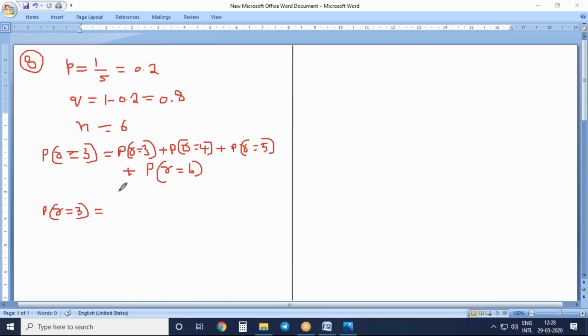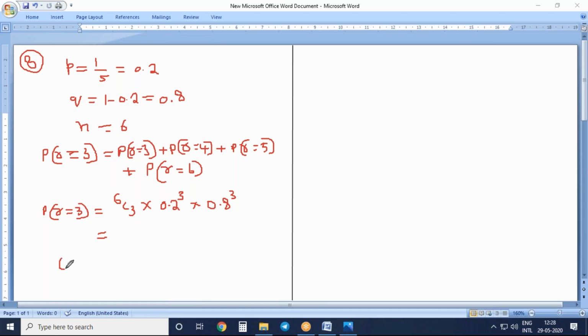What is the value of n here? 6. So 6C3, r value is 3, into p value 0.2 raised to the power of 3, into 0.8 raised to the power of 6 minus 3, that is 3. So 6C3, how much will you get?